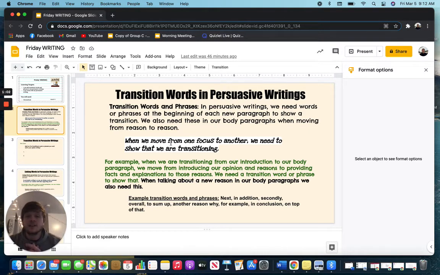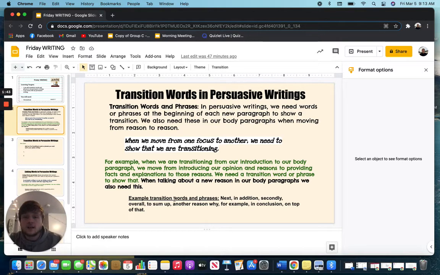When we do that, we need to move from introducing our opinion and reasons to actually providing the facts and explanations to those reasons. So we need a transitional word or phrase to begin our next paragraph to show that we are moving from one focus to another. Okay, and then also when talking about a new reason in our body paragraphs, we also need to do this. So when we're moving from one of our reasons to our next, we need to show some sort of transitional word so that we know we're moving on to that new topic or that new reason.